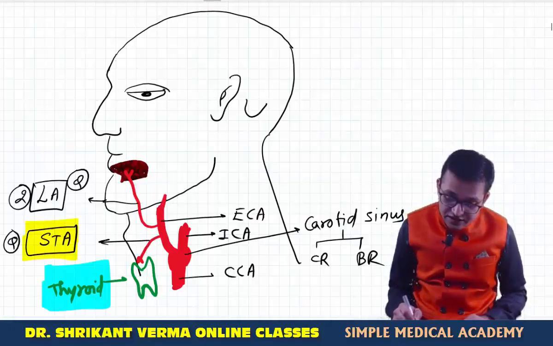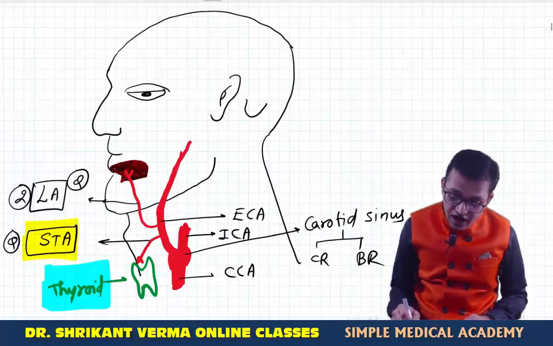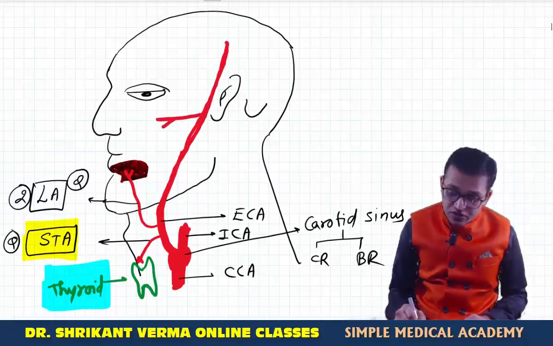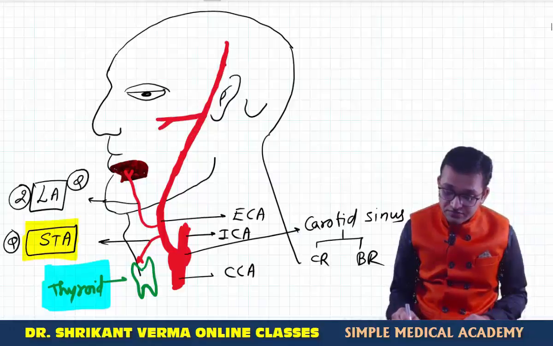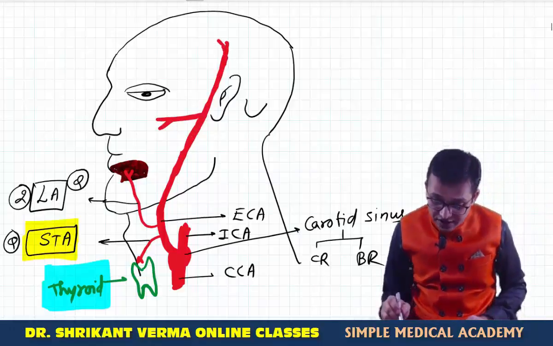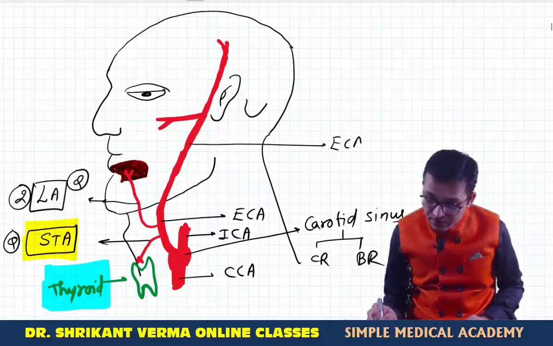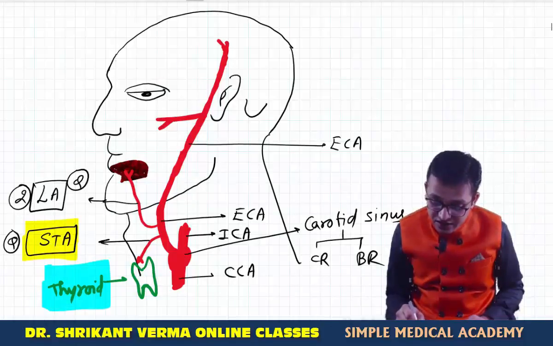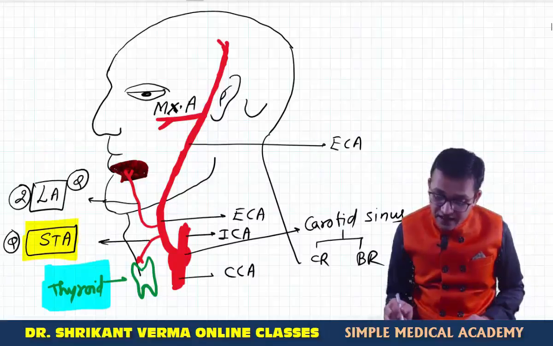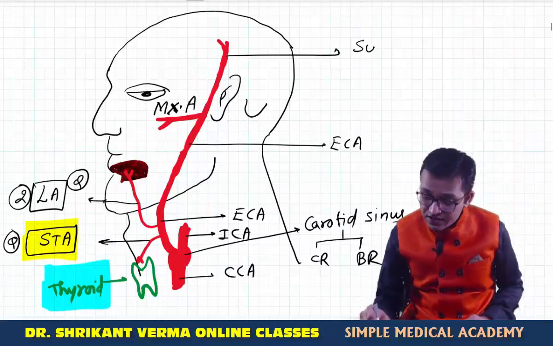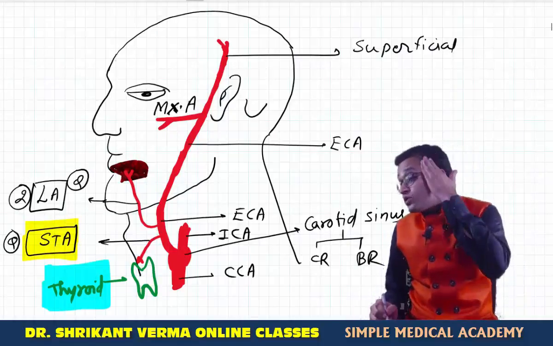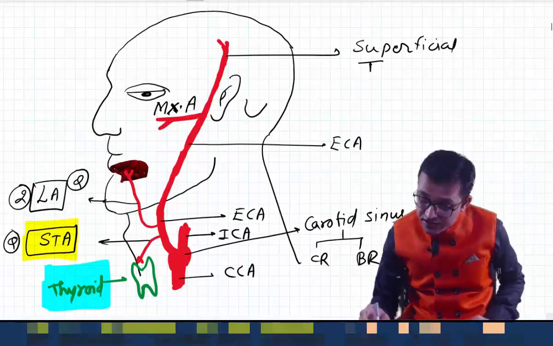Now see, the external carotid artery is running above, and this external carotid artery is reaching towards the temporal bone, and yes, it is giving the branch to the maxilla part also. Diagrammatic presentation. So these are the two terminal branches. Yes, what are the two terminal branches? This is again the continuation of the external carotid artery. This artery is running over the maxilla. That's why this artery is known as maxillary artery, while this artery is known as superficial in location. That's why superficial. It is supplying towards the temporal bone. That's why known as the superficial temporal artery.